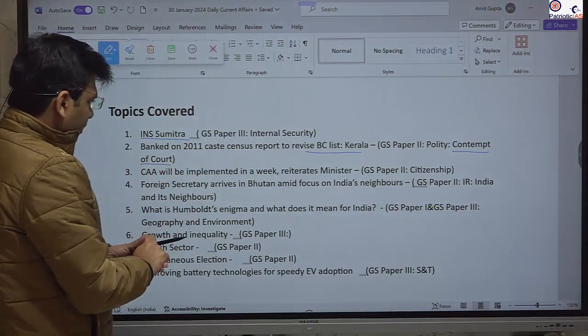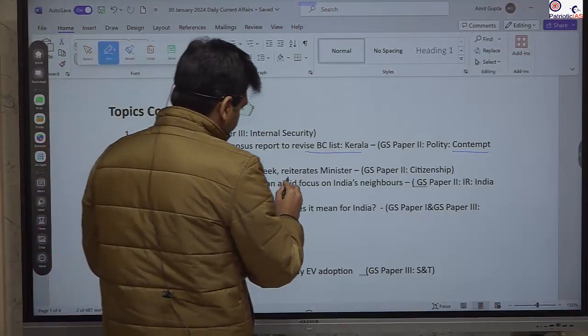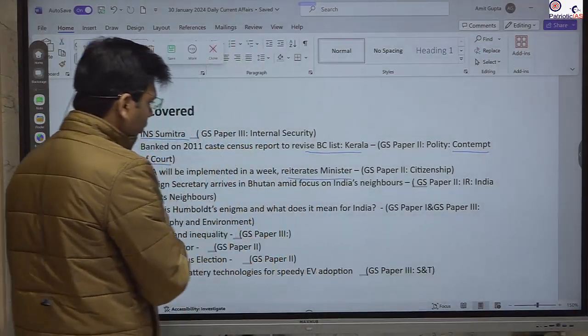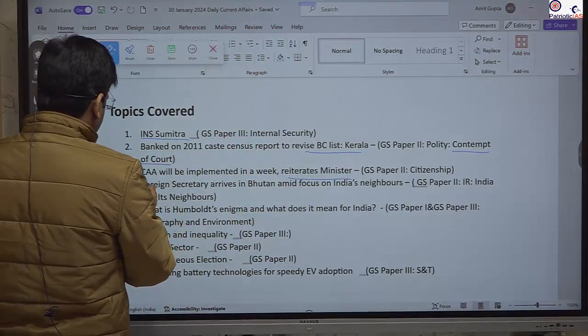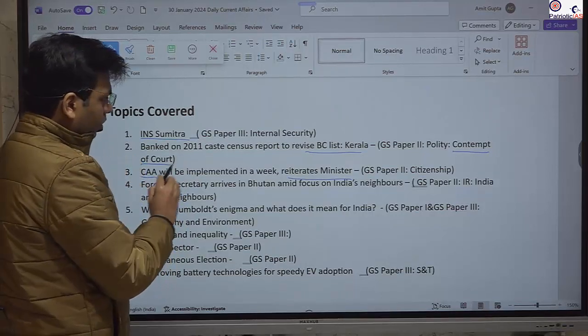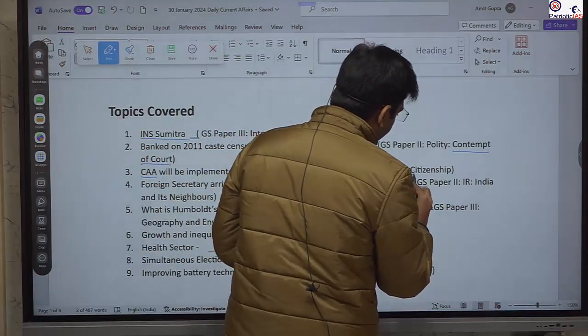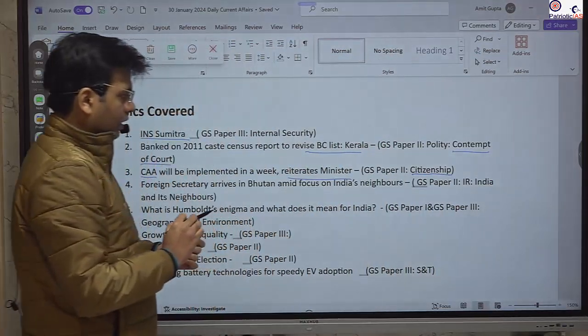Further, there has been a declaration and reiteration by the Union Minister that we are going to implement the Citizenship Amendment Act. So we will know about the fundamentals of citizenship.